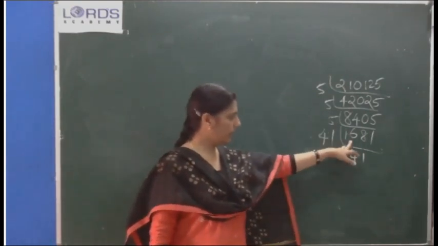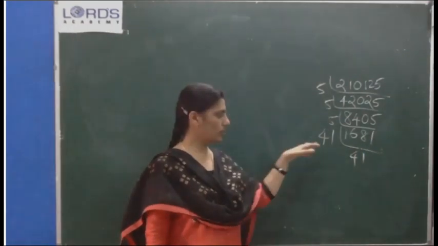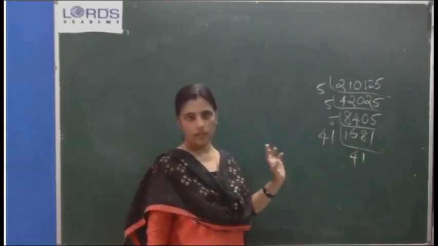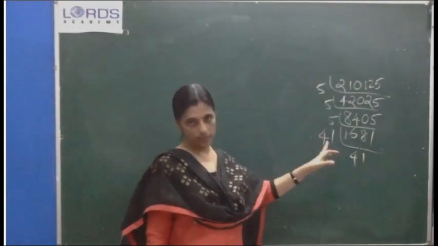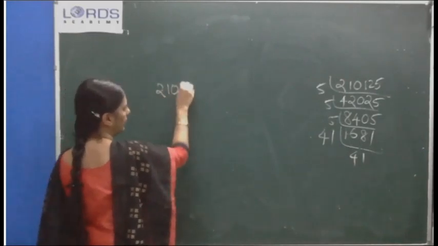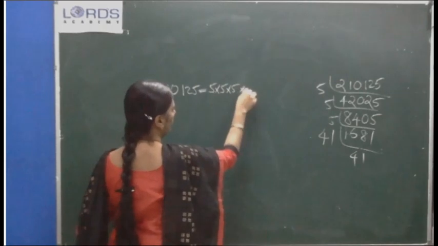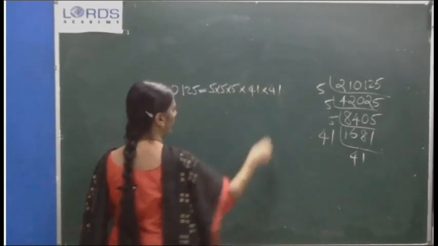Here, see, when 1681 comes, just note down this question. 41 is the number to be multiplied. Okay, 41 is the number which is the factor of 1681. So you write 2,10,125 equal to 5 into 5 into 5 into 41 into 41.